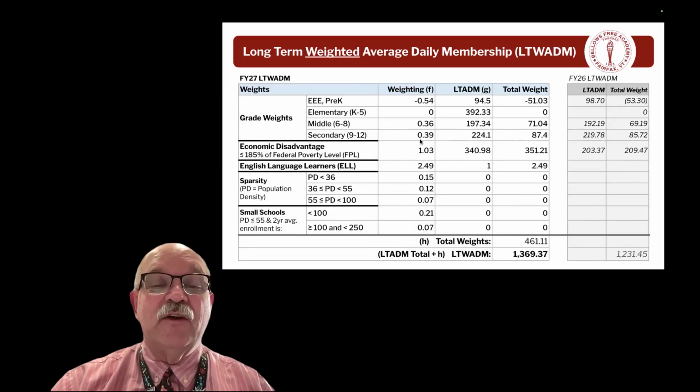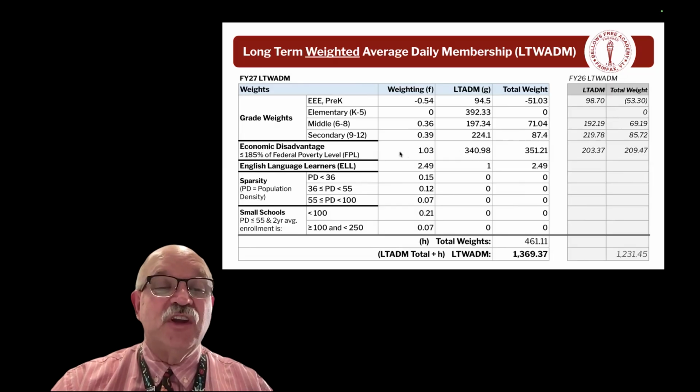High school, secondary, is 0.39, same sort of theory: it requires more teachers to educate a high school student. So those 224 high school students gain us an extra 87.4 in weighting. And you can see again, in comparison, it's up a little bit in all areas in the weighting from last year.